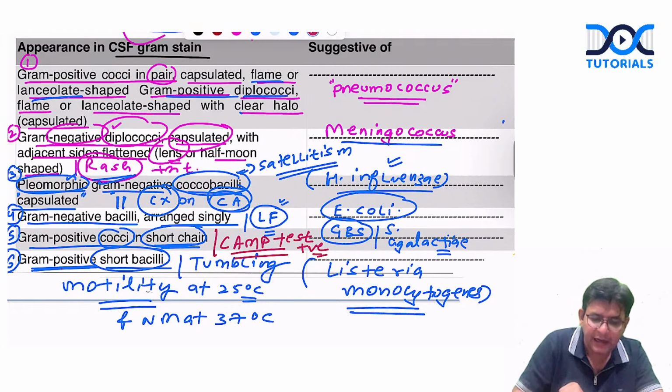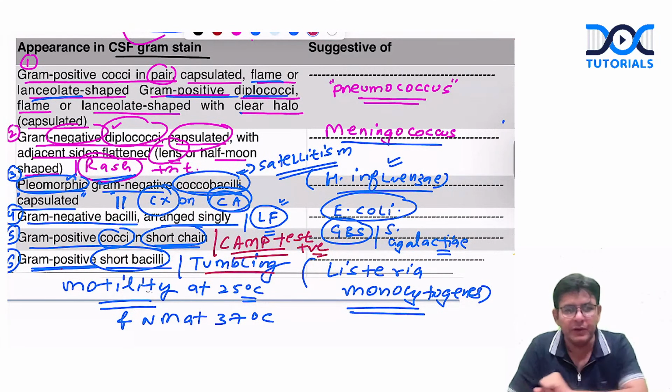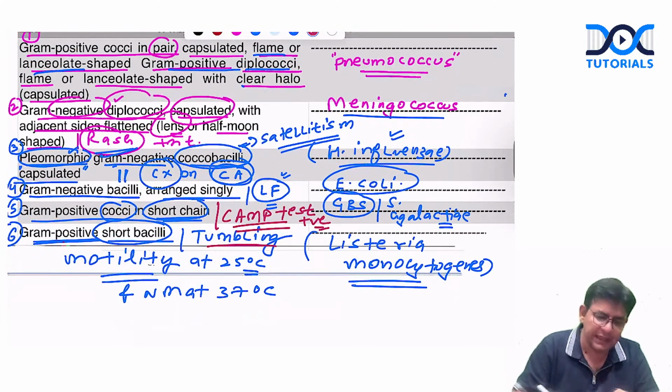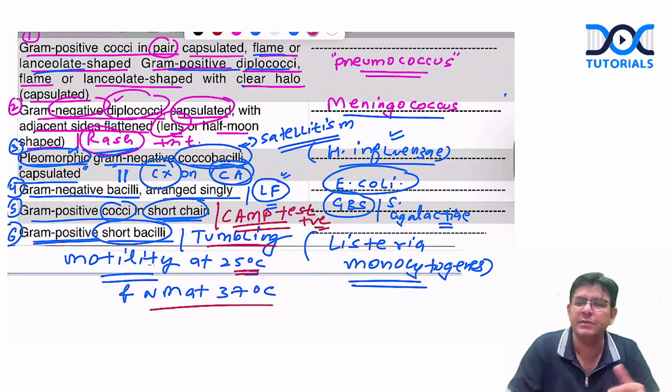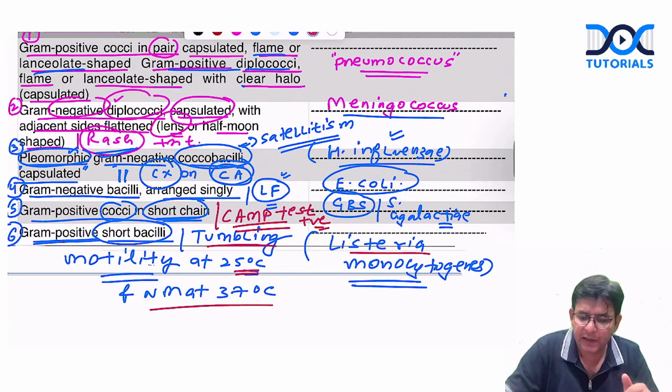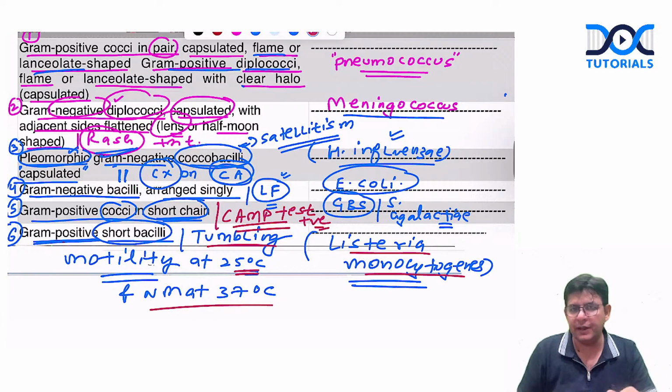If this is the one, and along with that, they say that it is having tumbling motility, and they can give that they are motile at 25, non-motile at 37. This is termed a differential motility. That is being shown by Listeria monocytogenes. Okay, this is being shown by Listeria monocytogenes.